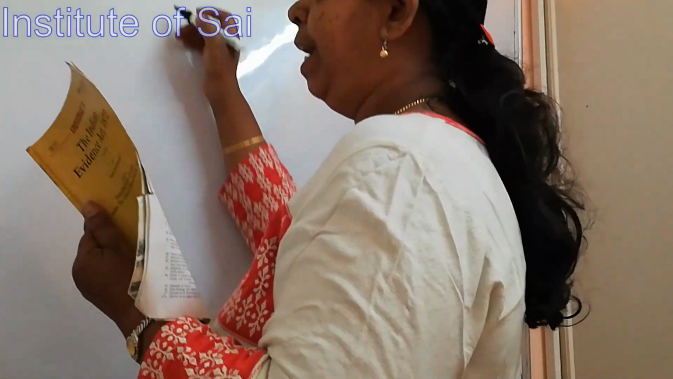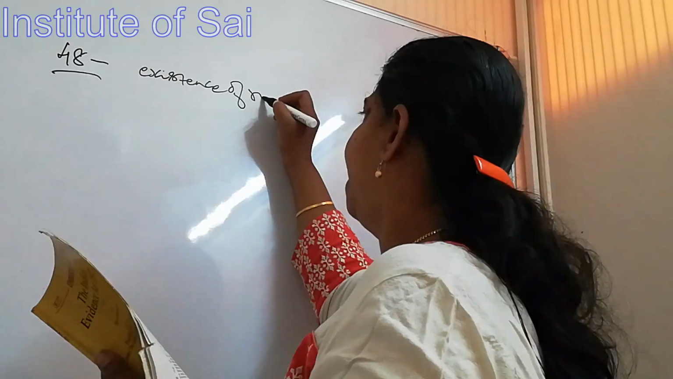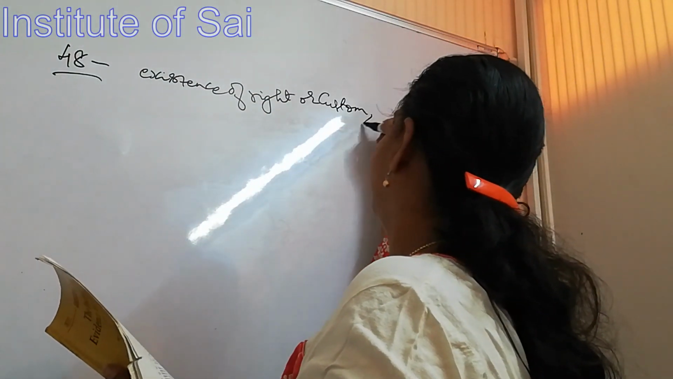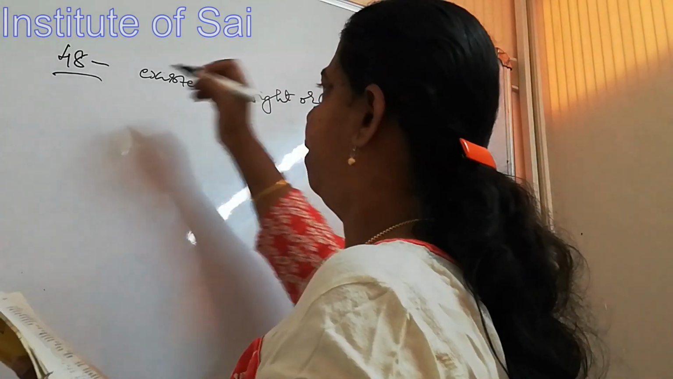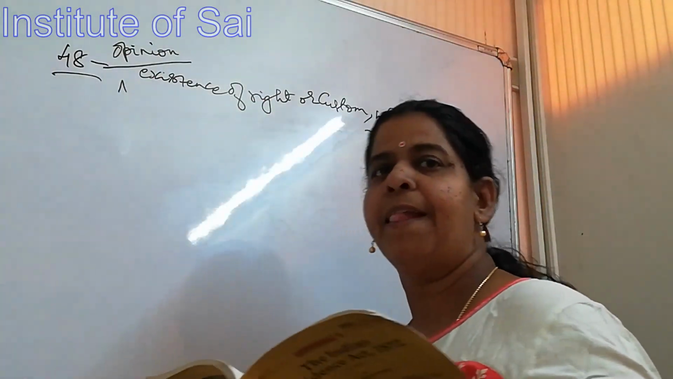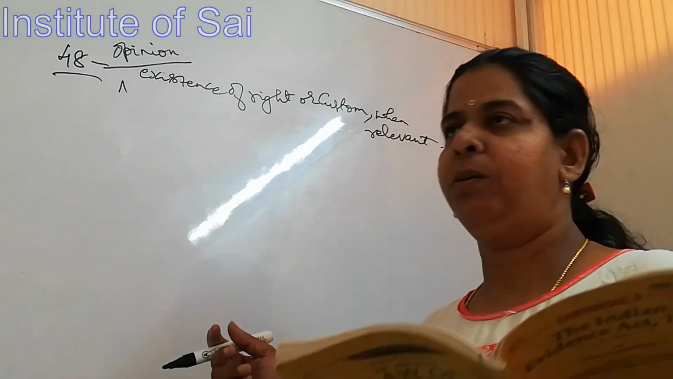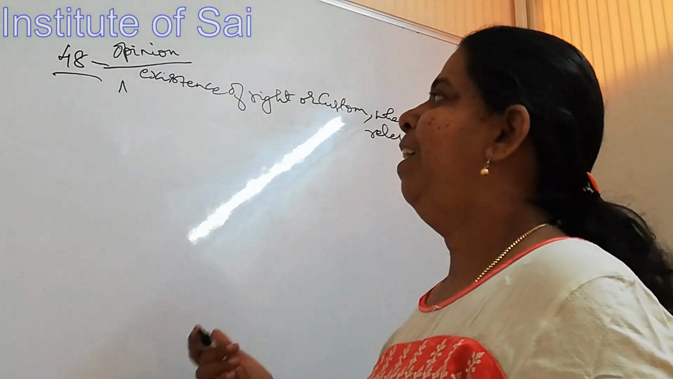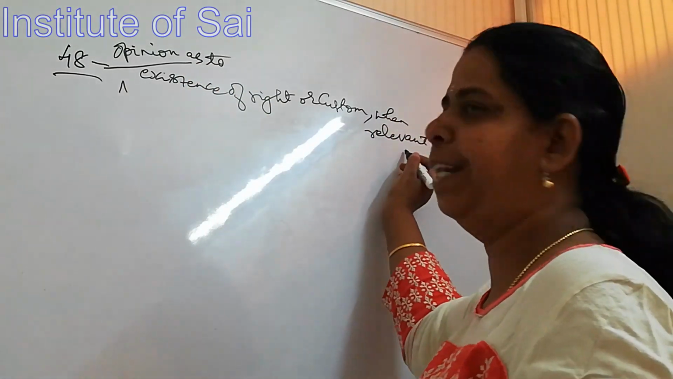Opinion as to existence of right or custom when relevant. What are we speaking about here? Opinion. See, the entire subheading deals with when do the opinions of third parties become relevant. That's the question over here. If you get it in your mains exam, it is a very easy question. You can handle it very easily. So, opinion as to existence of right or custom when relevant.